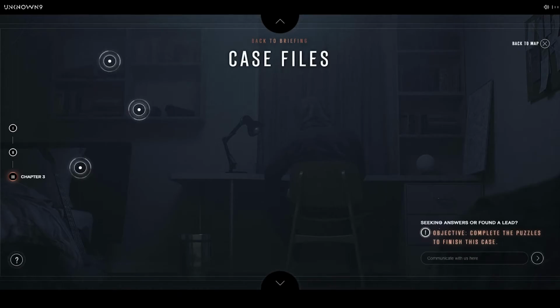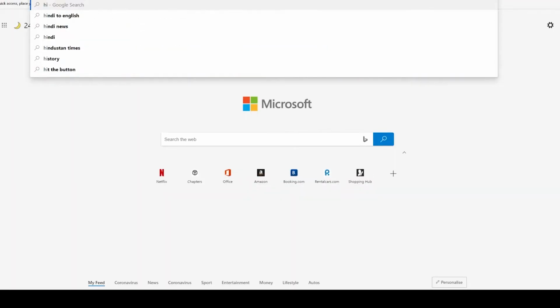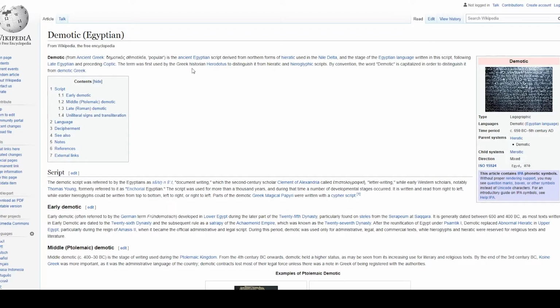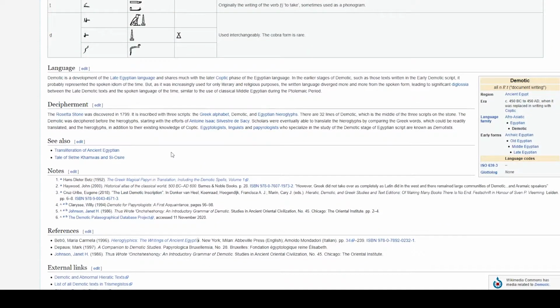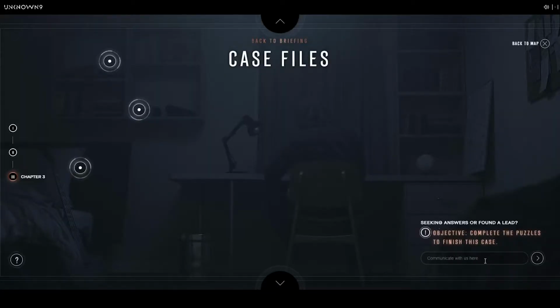I mean, I could just Google this. Why not? Demotic. It was first used by the Greek historian Herodotus to distinguish it from hieratic and hieroglyphic scripts. Okay, but what object? Rosetta Stone. Of course.